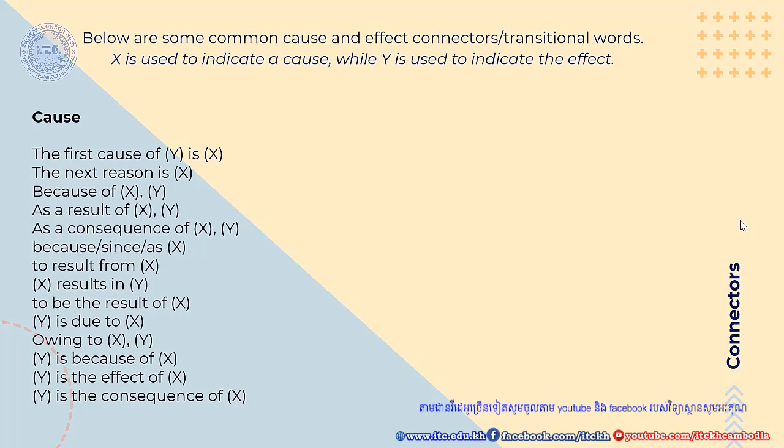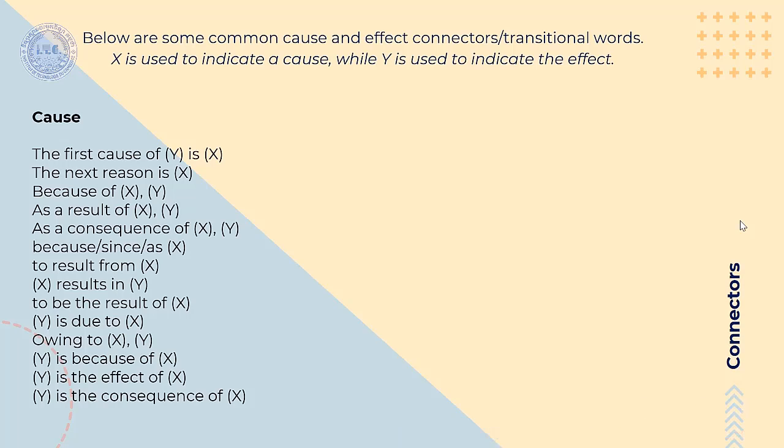For example, number 1, the first cause of blah blah blah is blah blah blah. So for example, the first cause of air pollution is gas emission of vehicle. And we have the next reason is, because of, as the result of, and so on, as you can see in the slide presentation.